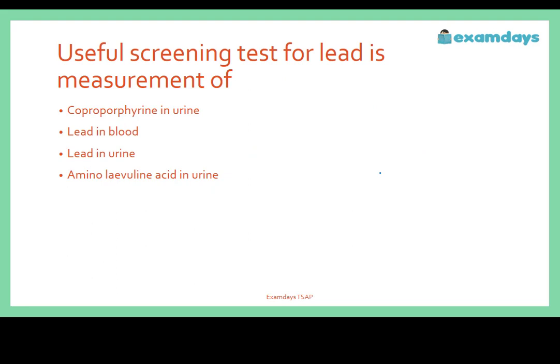Next question. A useful screening test for lead is measurement of A. Coproporphyrin in urine, B. Lead in blood, C. Lead in urine, and D. Aminolevulinic acid in urine. The correct answer is option A, coproporphyrin in urine.